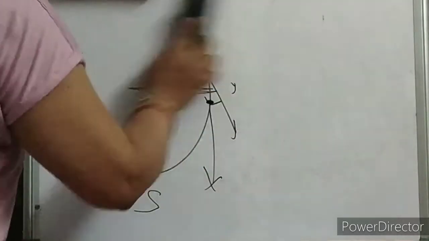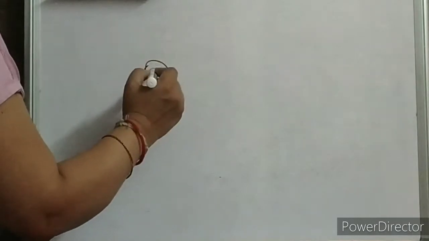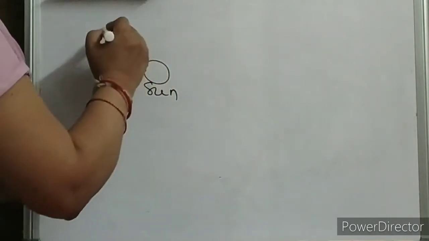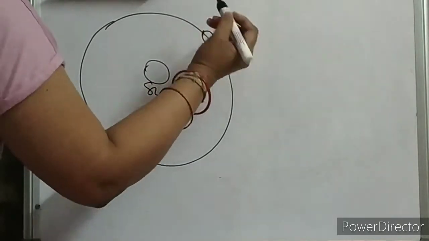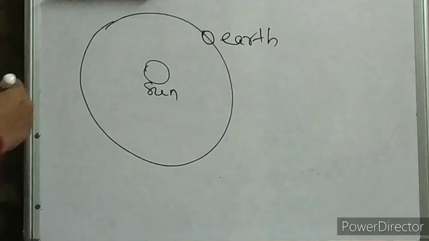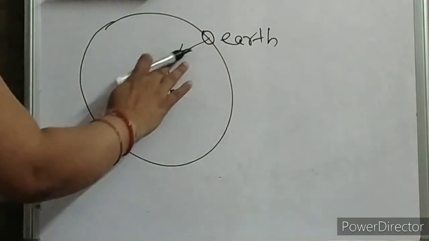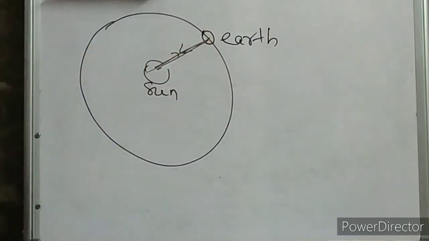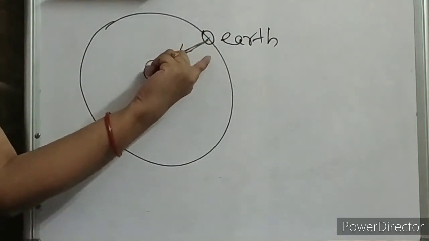Now another example I am discussing. Your earth is moving, and this is your sun. The earth moves around the sun in a circular path. This thing you know. And there is a gravitational force between the sun and earth.